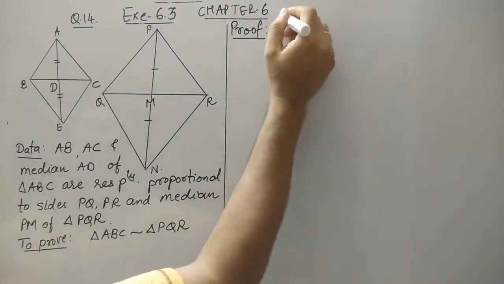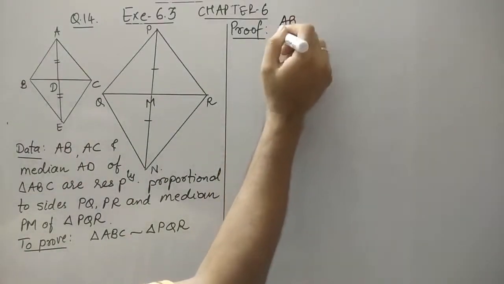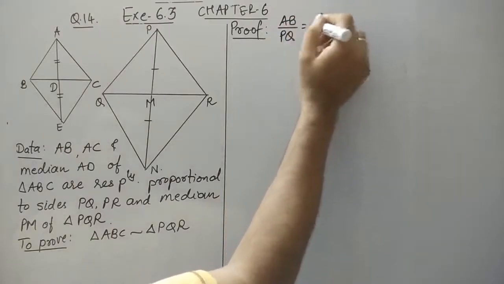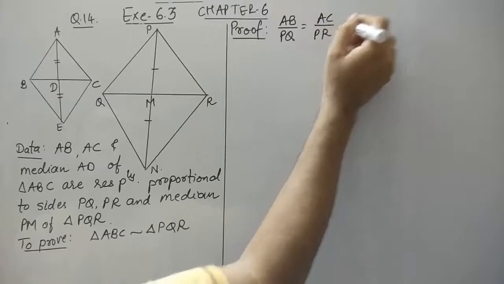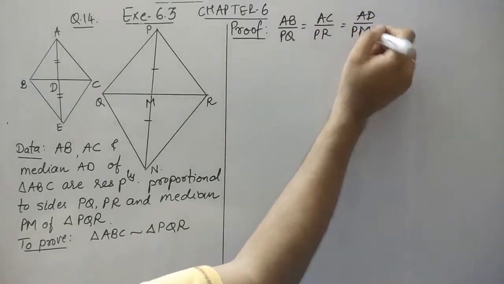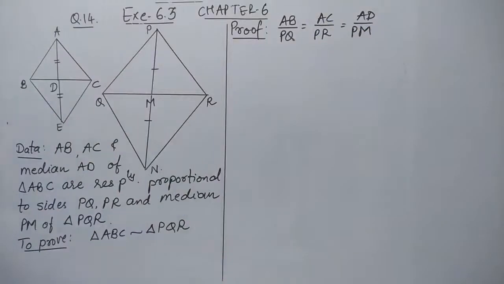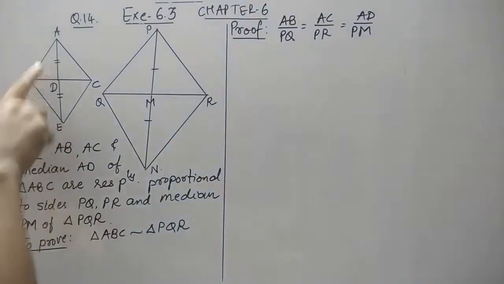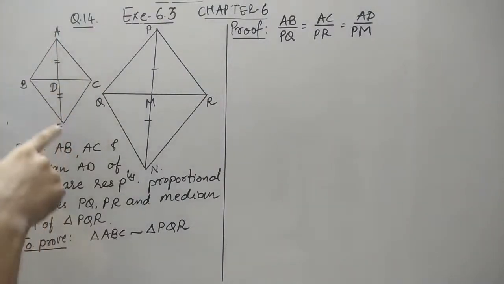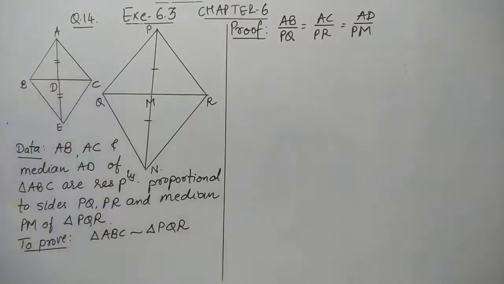So at least first that whatever is given, that AB is proportional to PQ, AC is given proportional to PR, and the median AD is given proportional to the median PM. Now what I have done here, you can see that these are the symbols which show the sides are equal. So let me extend this AD in such a way that AD and DE are equal, the same on this side.